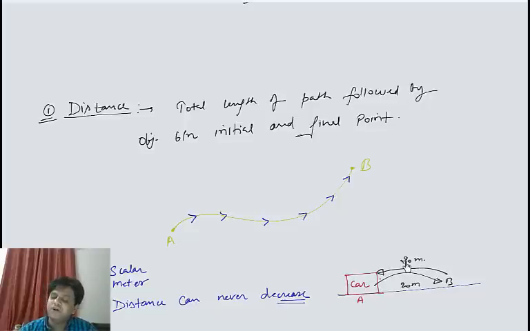So the total distance is 40 meter, not 0. 0 will not be the distance covered by the car. If the car is moving, then the distance covered by the car must increase. So distance can never decrease.